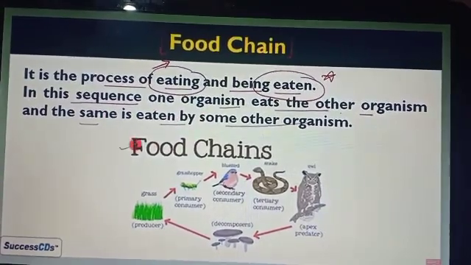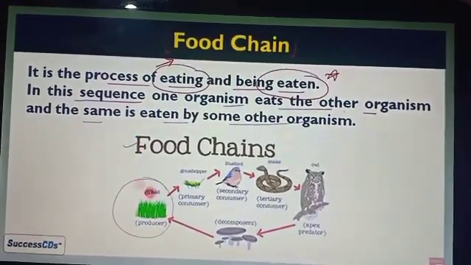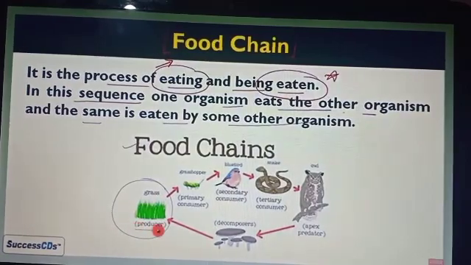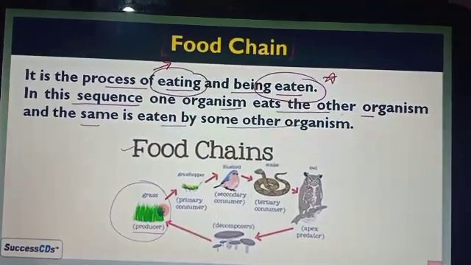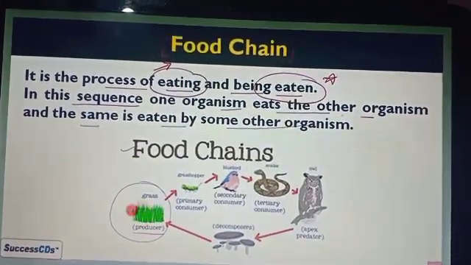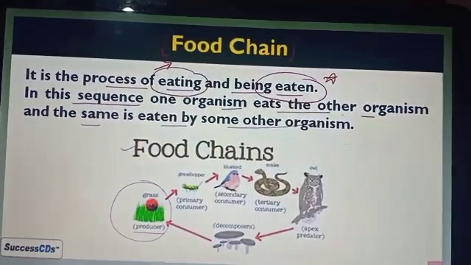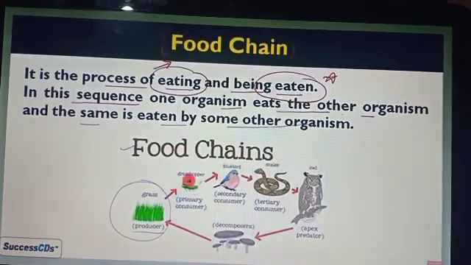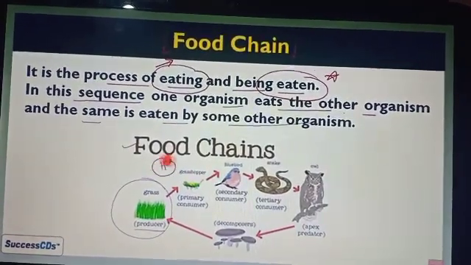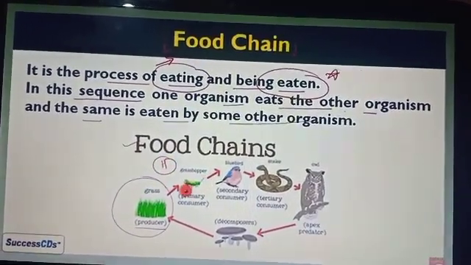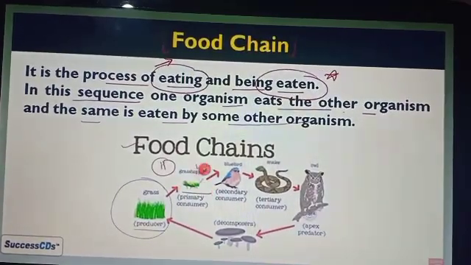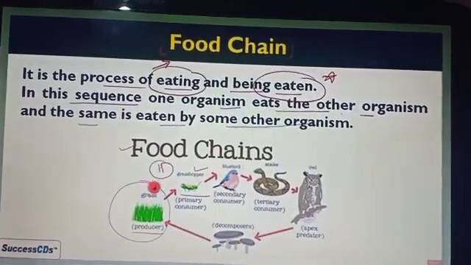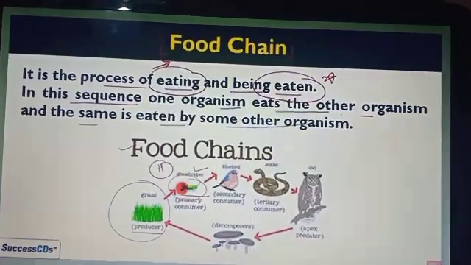For example, here you can see the plants that are the producer, because they make their own food. That category we consider as a producer. And those animals who feed on the producer, feed on the plants, those are the herbivores, you can say. Here you can see the grasshopper, they feed on the grass.